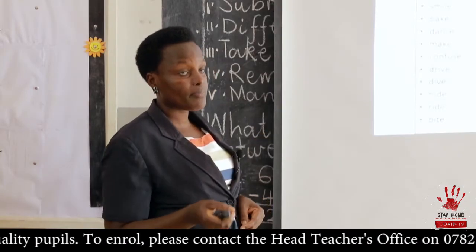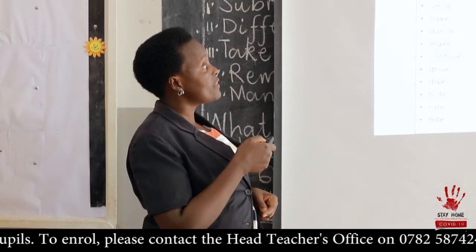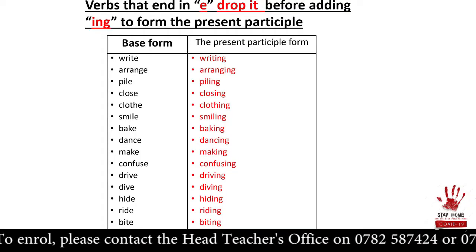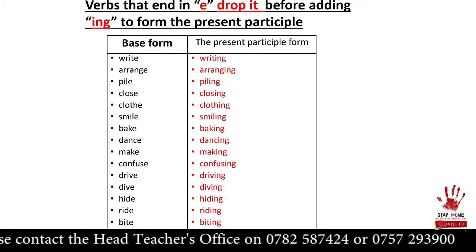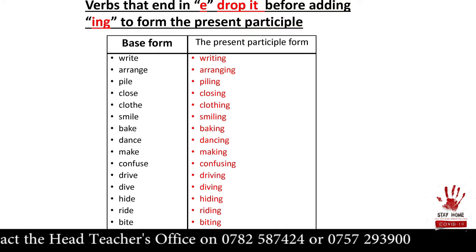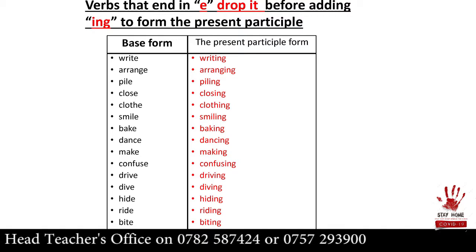Let's read together the verbs. We read the base form and the present participle form. And don't forget that you're supposed to use those verbs to construct sentences using the present participle form.